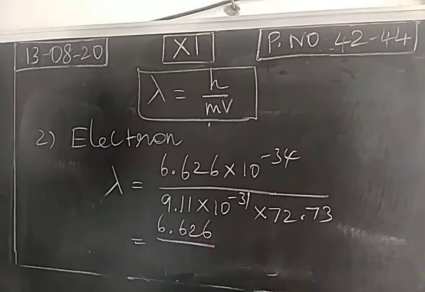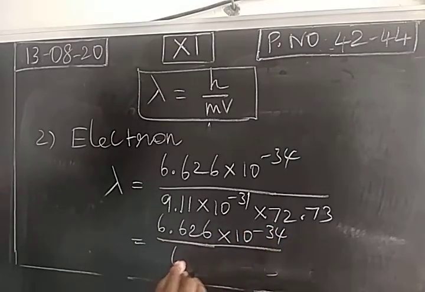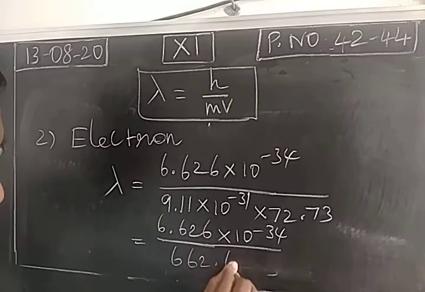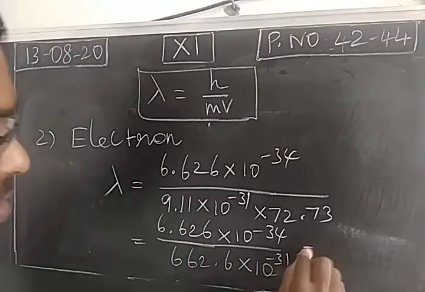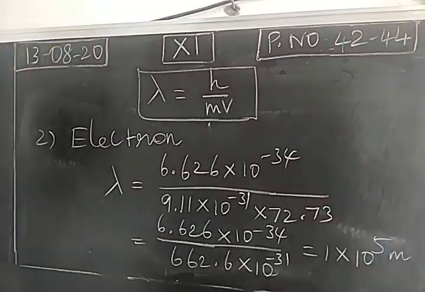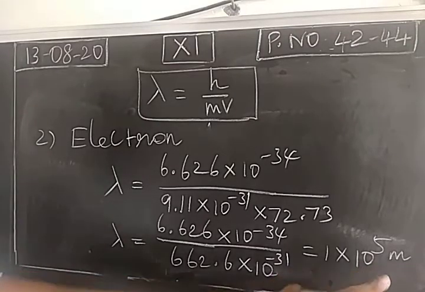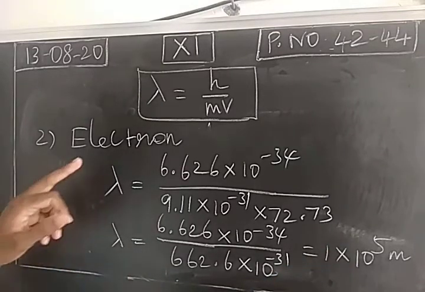That is 6.626 multiplied by 10 power minus 34 divided by 662.6 multiplied by 10 power minus 31. So the answer is 1 into 10 power 5 meter. So for a micro level particle like an electron, the value will be significant, and we can calculate the wavelength for the electron.